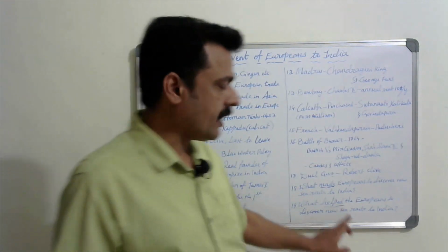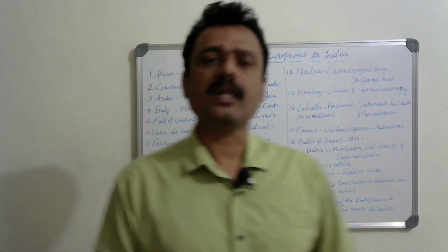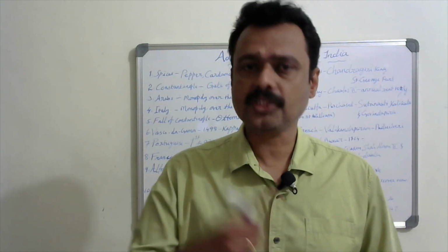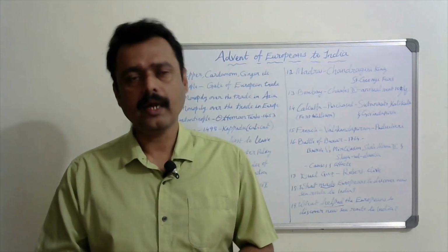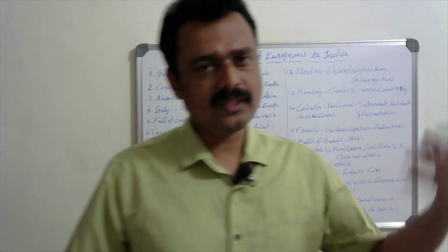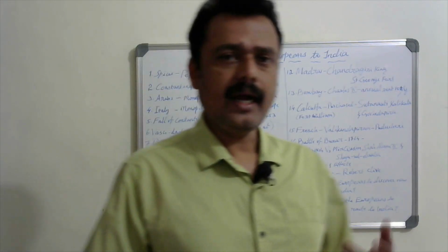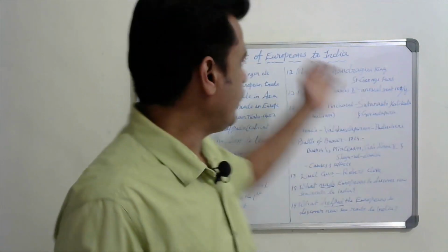So you can add that one also. What helped? Scientific inventions like the mariner's compass, astrolabe and gunpowder helped the sailors to discover the new sea route. So these are the main points you have to remember in the first lesson, Advent of Europeans to India.